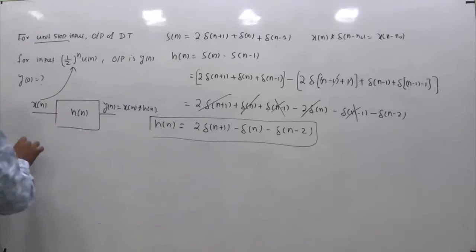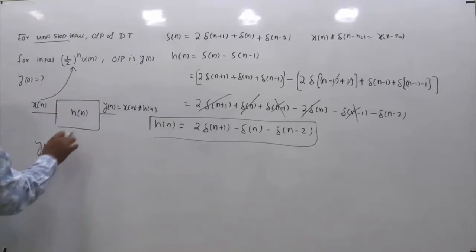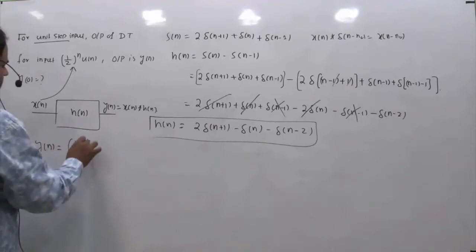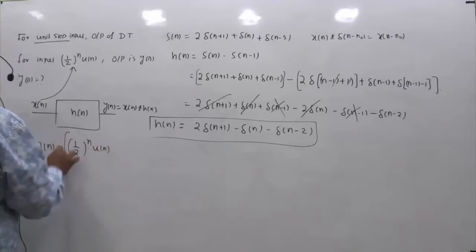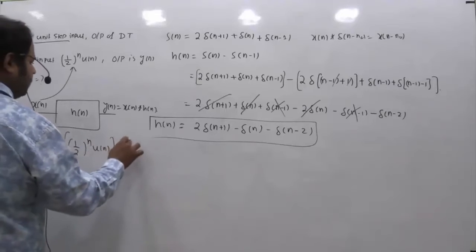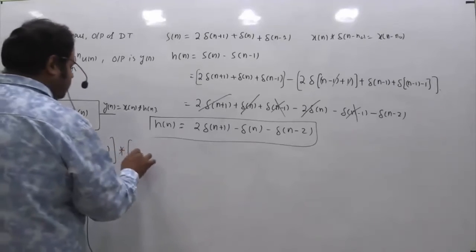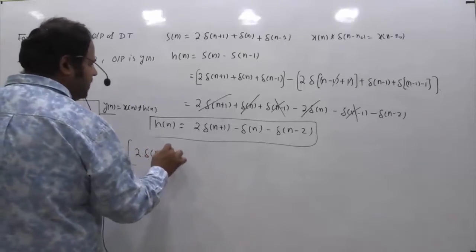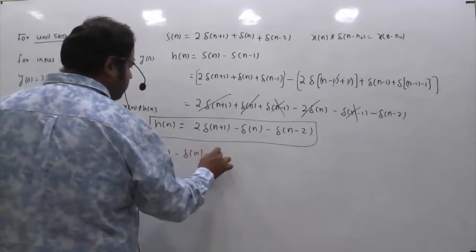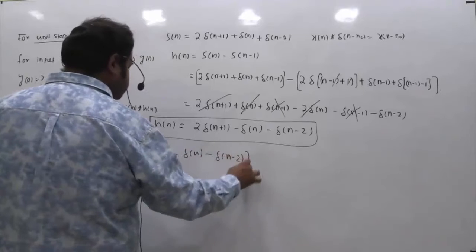So your y of n is x of n convolution with h of n. So that is half power n into u of n. This is your x of n, which should be convolved with h of n, which is 2 delta of n plus 1 minus delta of n minus delta of n minus 2.